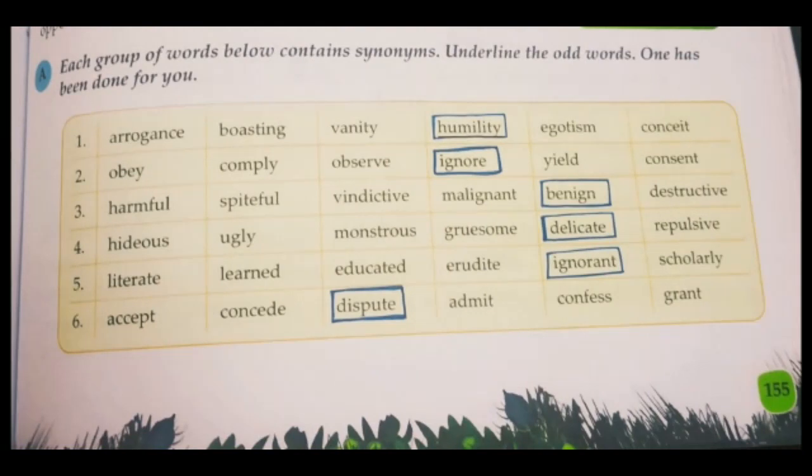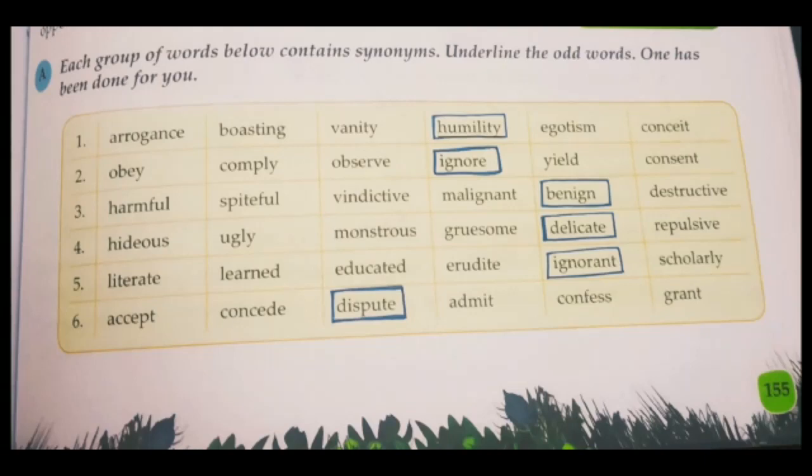You can see on your screen exercise A. Exercise A says each group of words below contains synonyms. Underline the odd words. One has been done for you. Now, on number 1, we have certain words: arrogance, boasting, vanity, egotism, and conceit. These are all synonyms of arrogance, whereas humility is not a synonym of arrogance. That is why I have blocked it.